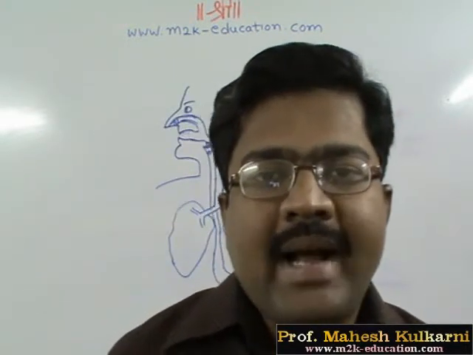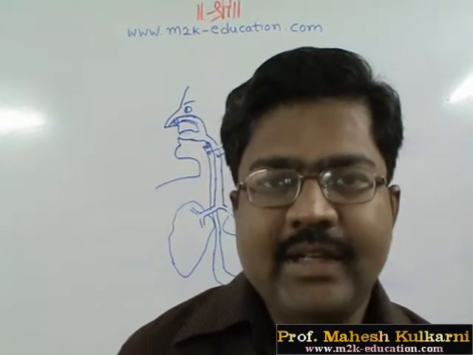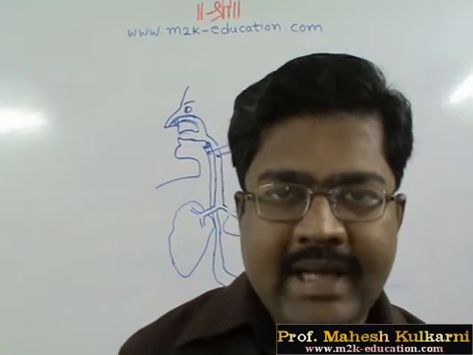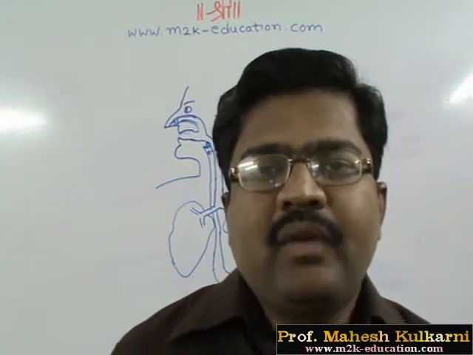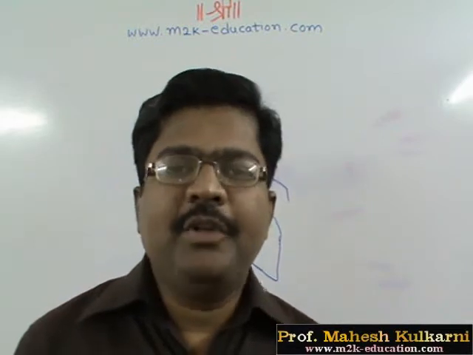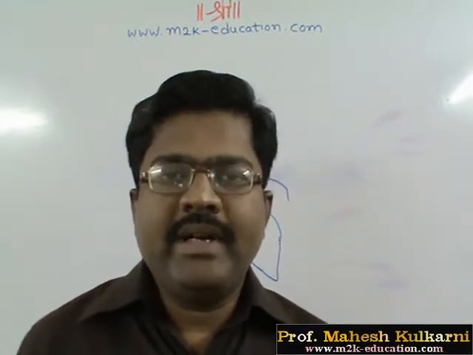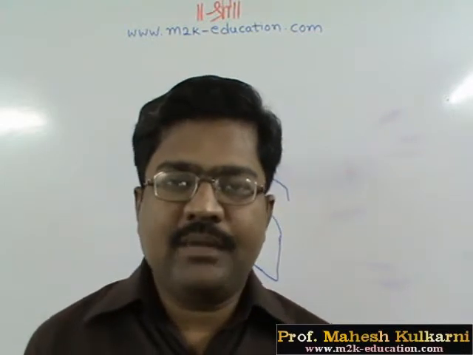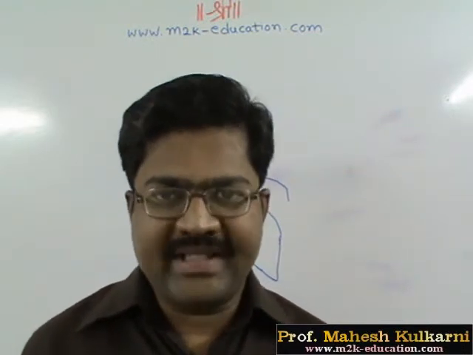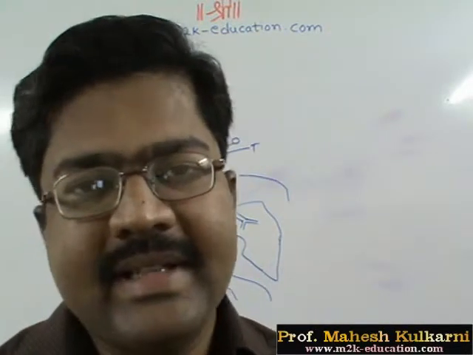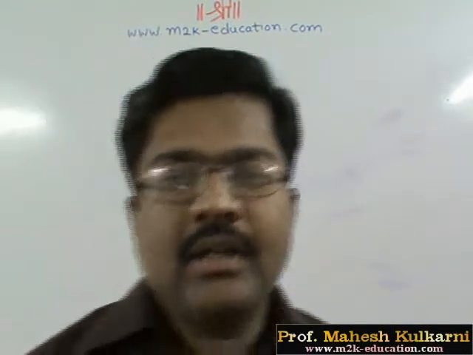One is as the bicarbonate ion, HCO3 minus, and secondly carbon dioxide combines with hemoglobin to form a carbamino compound. About 27% of carbon dioxide is transferred through RBCs. The remaining carbon dioxide is carried in the form of bicarbonate ion, HCO3 minus, and that is released in the lung.